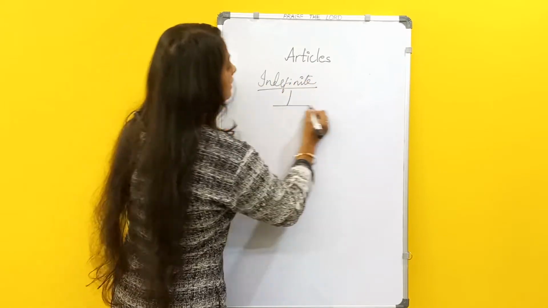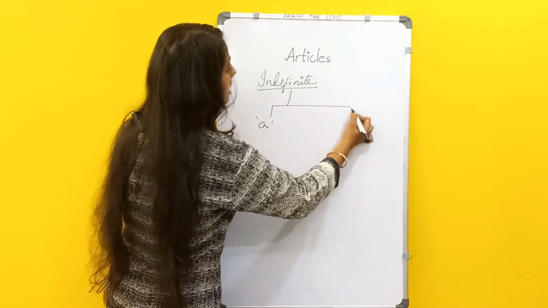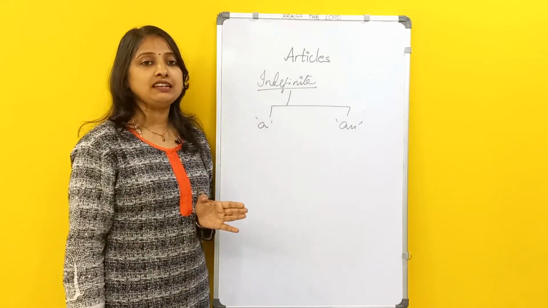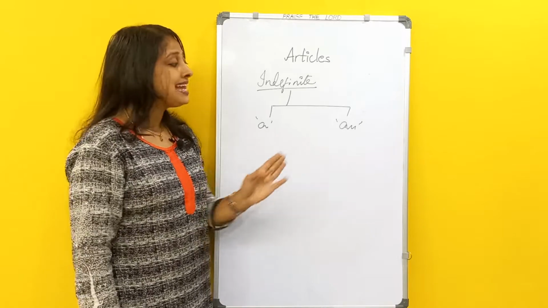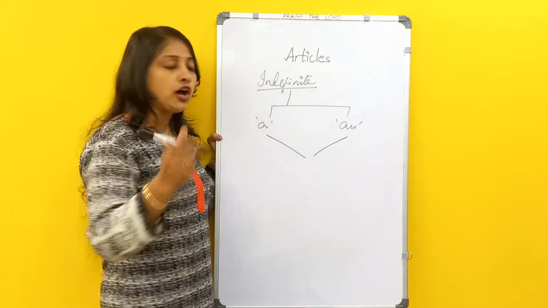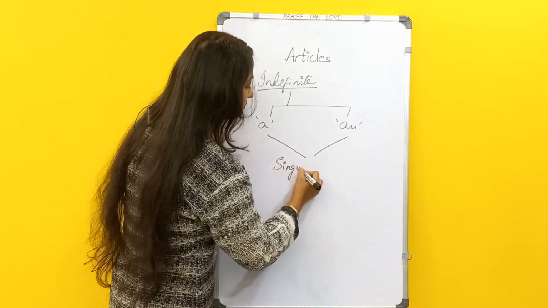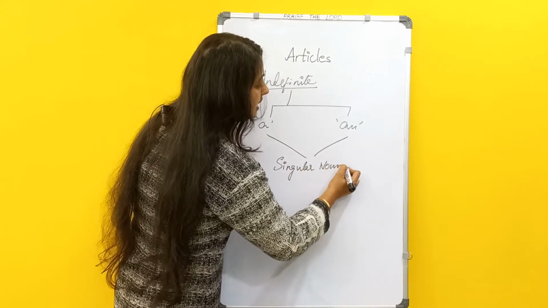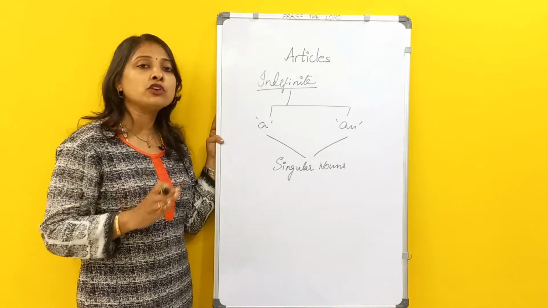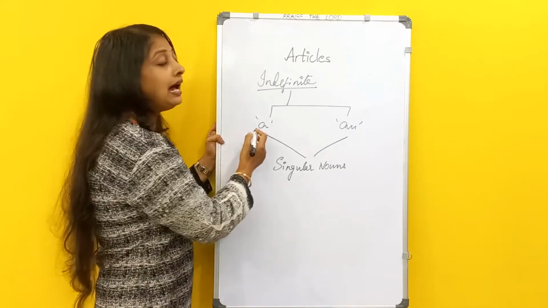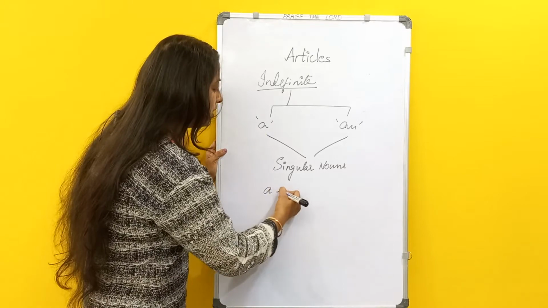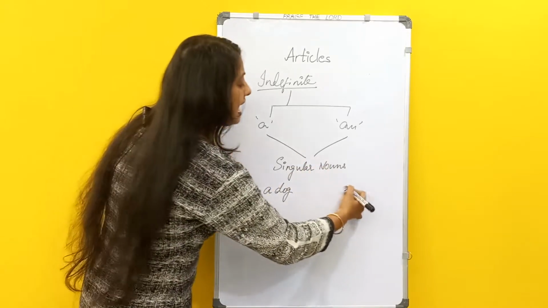The indefinite article, a, an. When to use a and when to use an. Both of them, a and an, are used in front of singular nouns. They are used only in front of singular nouns. You won't be using the article a or an before a plural. So you can say an apple, a dog, if you want to say a singular noun.